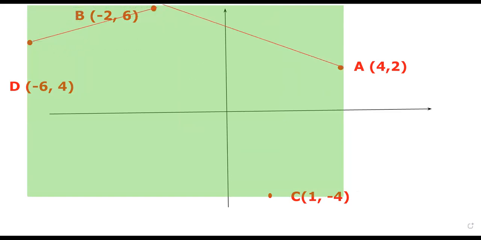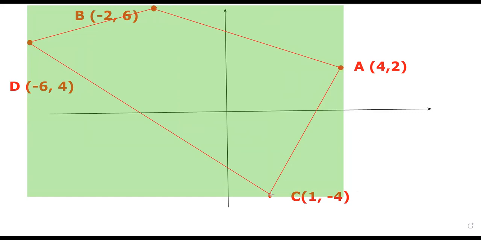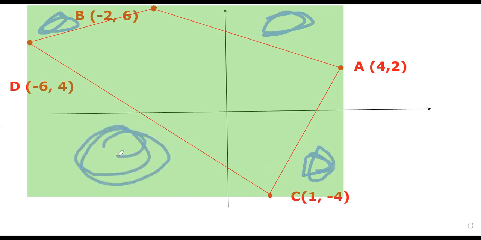So instead of finding the area of the quadrilateral directly, we find the area of the whole rectangle and then subtract the 4 right angle triangles in here, here, here, and here.